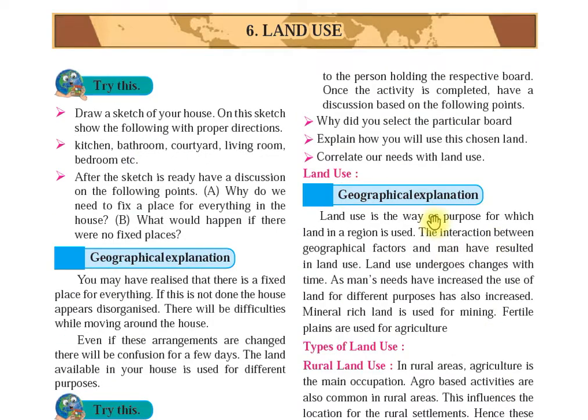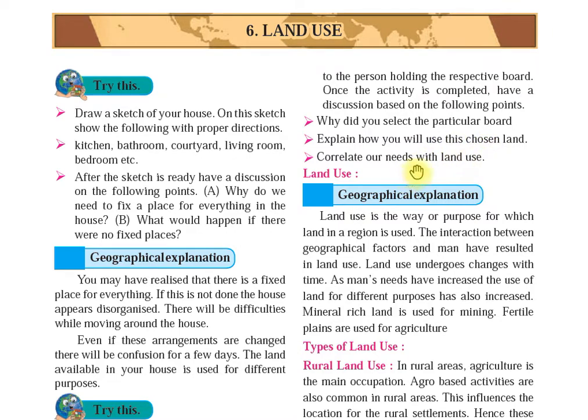Now, to the person holding the respective board, once the activity is completed, have a discussion based on the following points. What did you select? Why did you select the particular board? Explain how you are going to use this chosen land, and correlate your needs with the land use.